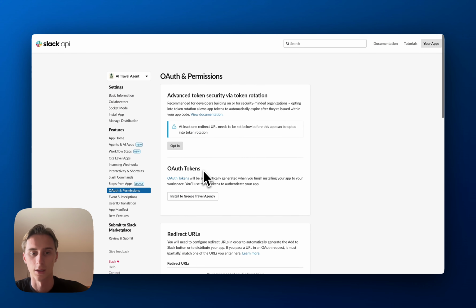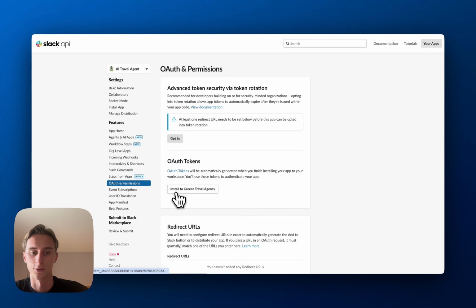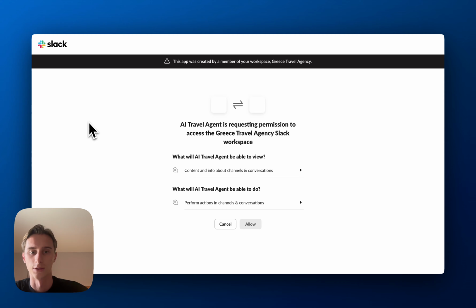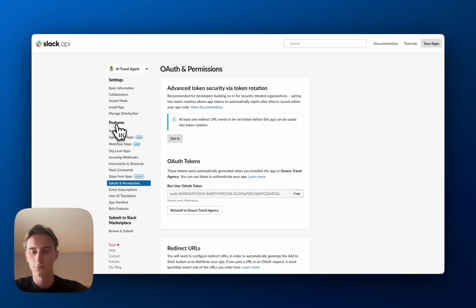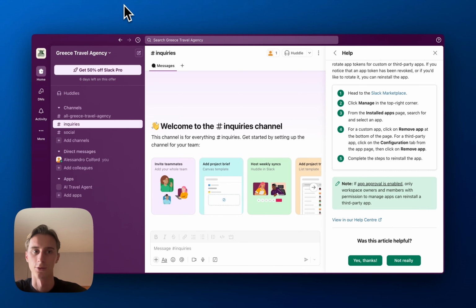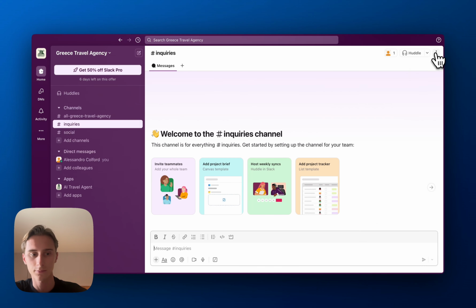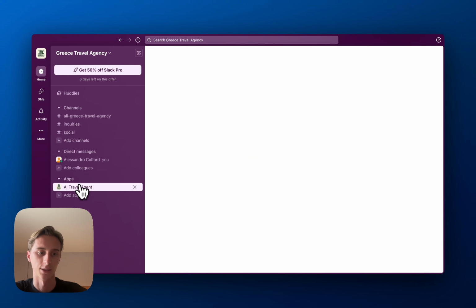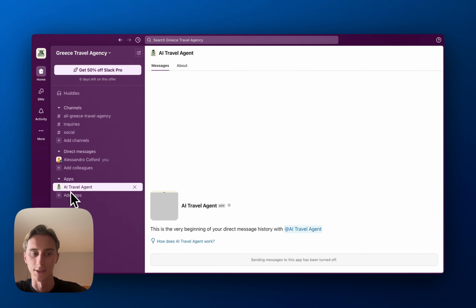So after that, what you're going to do is click on install to Greece Travel Agency. And so what that will do is install it onto your Slack workspace, and then you allow it. Once that's done, you will see a success message. Then you go back to the Slack workspace, and as you can see in my apps, we see AI Travel Agent, and it's there.